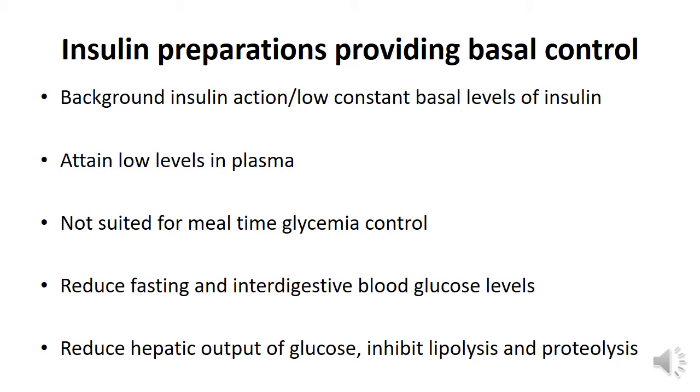That means they attain very low constant basal levels of insulin. It is obvious that they attain low levels in the plasma. Hence, they are not suited for mealtime glycemia, but they reduce fasting and interdigestive blood glucose levels. They reduce hepatic output of glucose and they inhibit lipolysis and proteolysis.